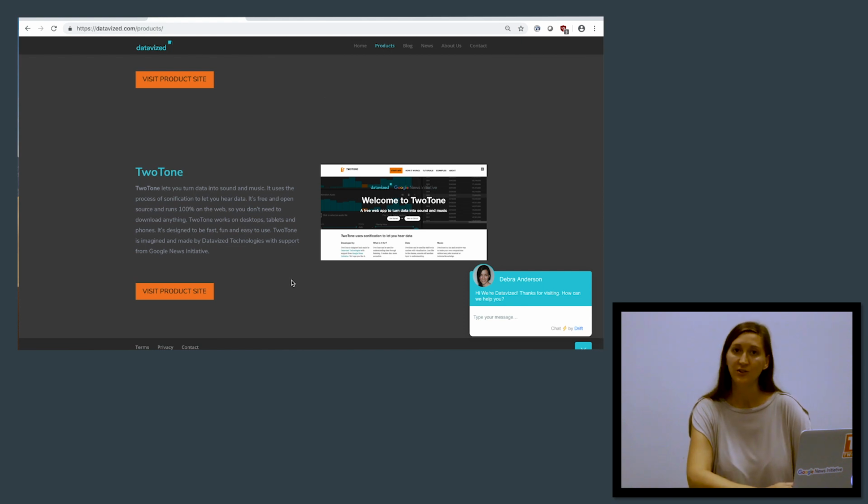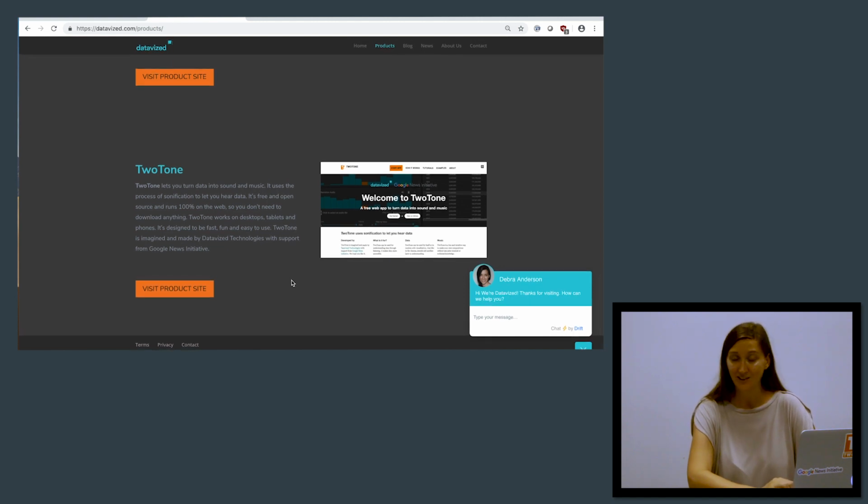So I'd like to introduce these tools briefly. TwoTone lets you turn data into sound and music. It uses the process of sonification to let you hear data. It's free and open source and runs 100% on the web, so you don't need to download anything. TwoTone works on desktop, tablets, and phones. It's a progressive web app. It's designed to be fast, fun, and easy to use. TwoTone is built by Datavise Technologies, my studio here in New York City, along with the support of Google News Initiative. Let's go ahead and visit the product site.